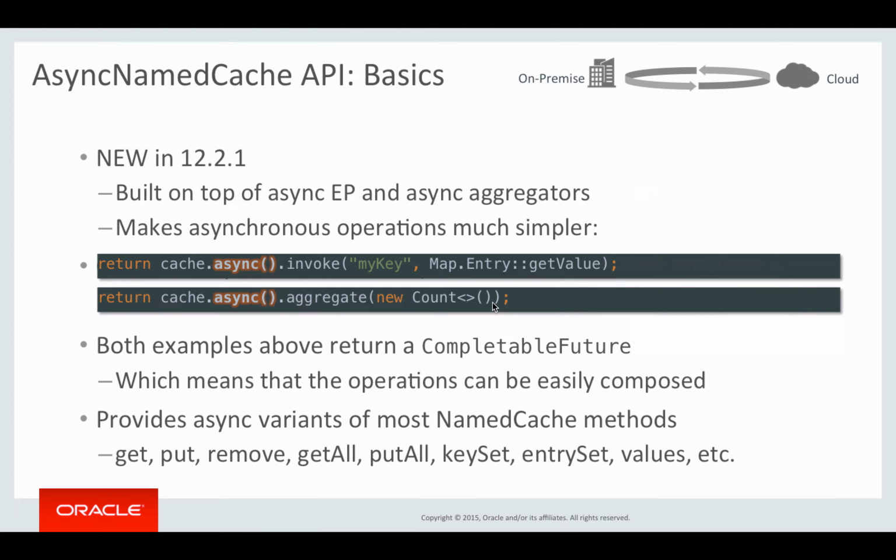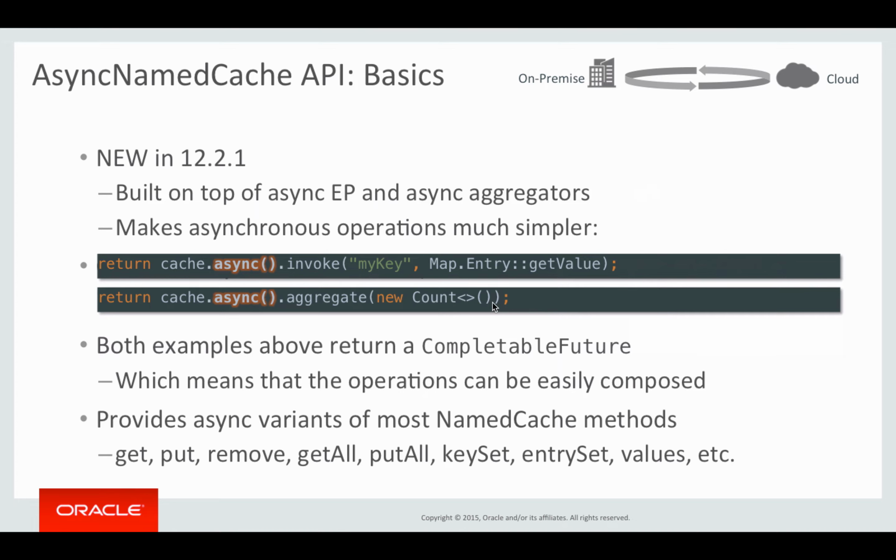You can call this new async method, and then you basically have most of the methods that you have on the NamedCache itself. So you have methods such as invokeAll, aggregate. You also have methods such as get, put, remove, getAll, putAll, etc. Pretty much all the methods from the NamedCache are available on the AsyncNamedCache with few exceptions.